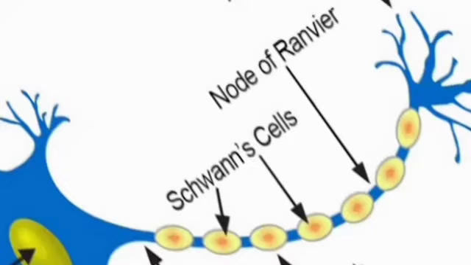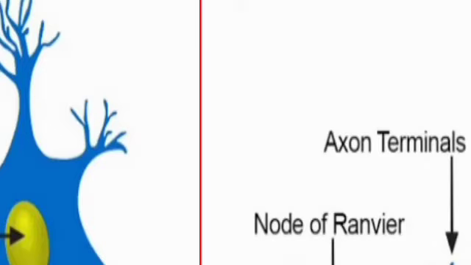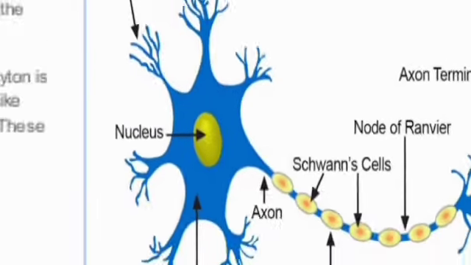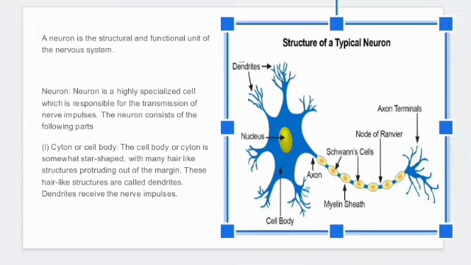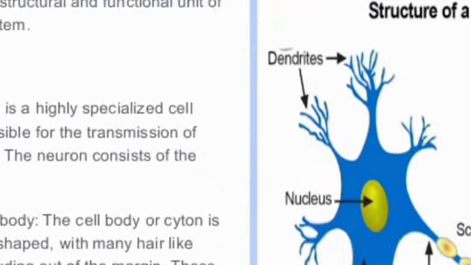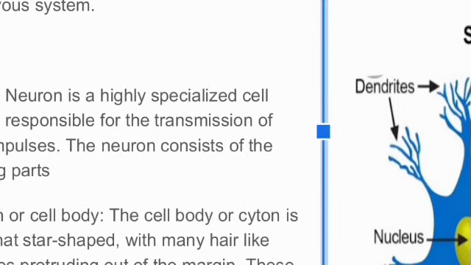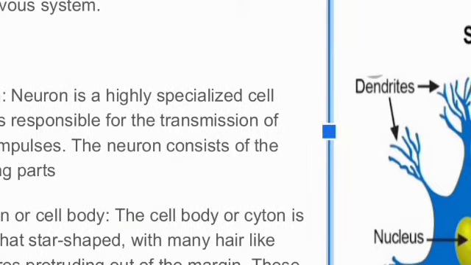Okay, so let me make the slide smaller again. Yeah. Okay, so you can see now. So the axon terminals. Now let us see the written portion. You can see that a neuron is a structural and functional unit of the nervous system. A neuron is a highly specialized cell which is responsible for the transmission of nerve impulses. The neuron consists of all the parts, that is the cyton or cell body.